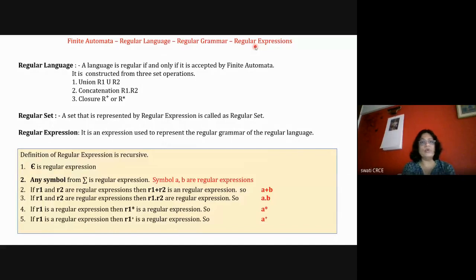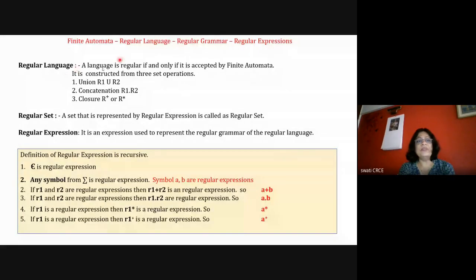If there is any doubt, you ask me. Finite automata is a machine. Every machine has its own language, and the language has a particular grammar. The grammar is expressed or represented with the help of regular expressions. So we represent the language in the form of a regular expression, and then we can draw the NFA and DFA for that. Okay, so we'll see the definition.